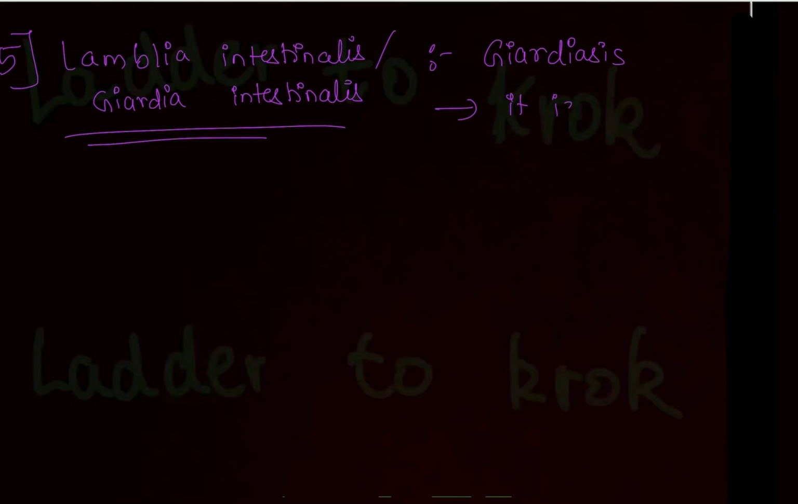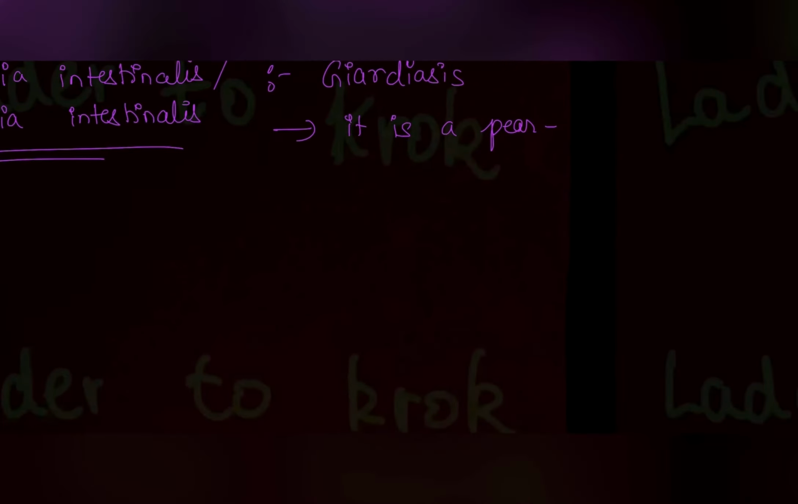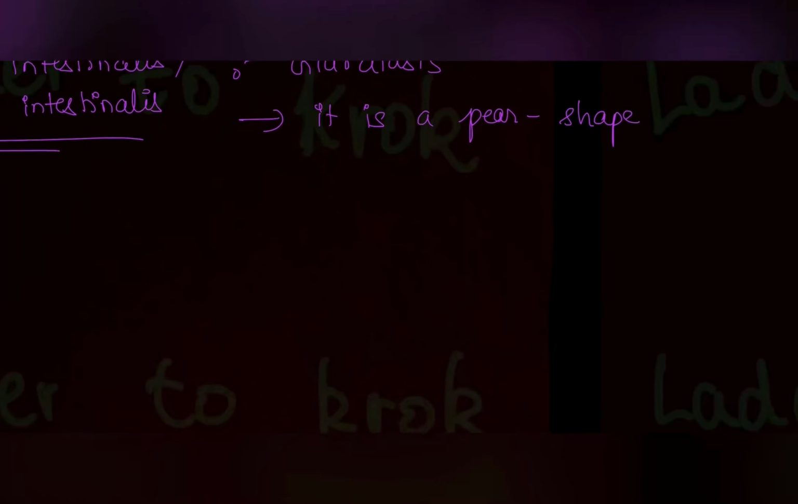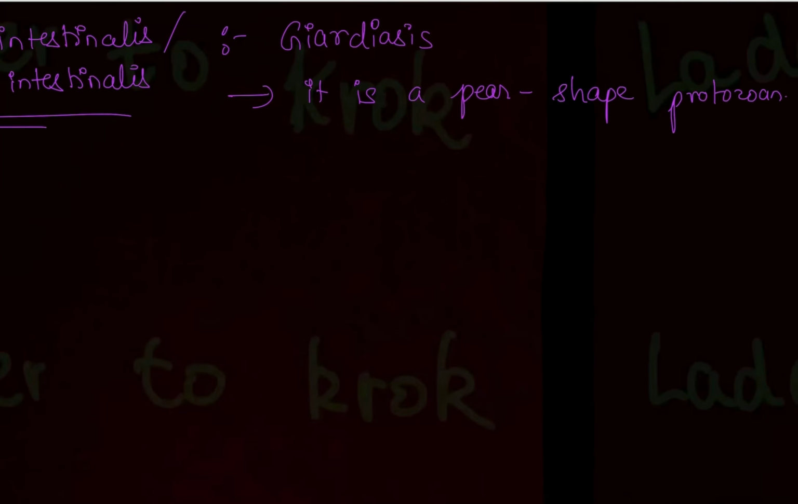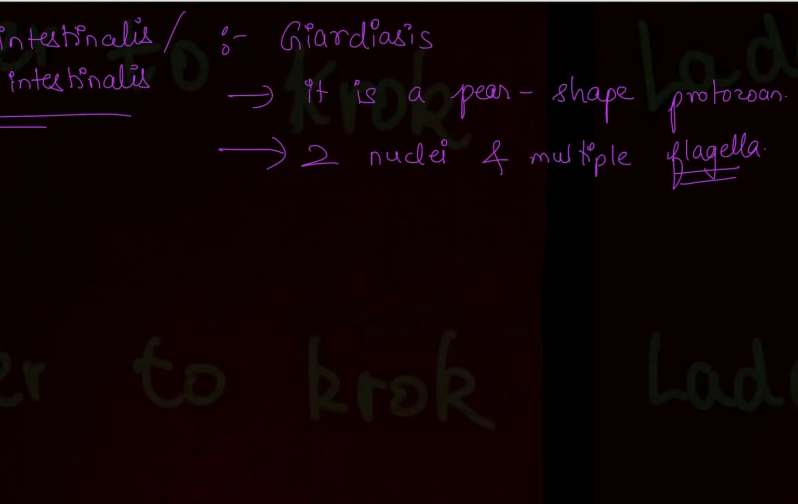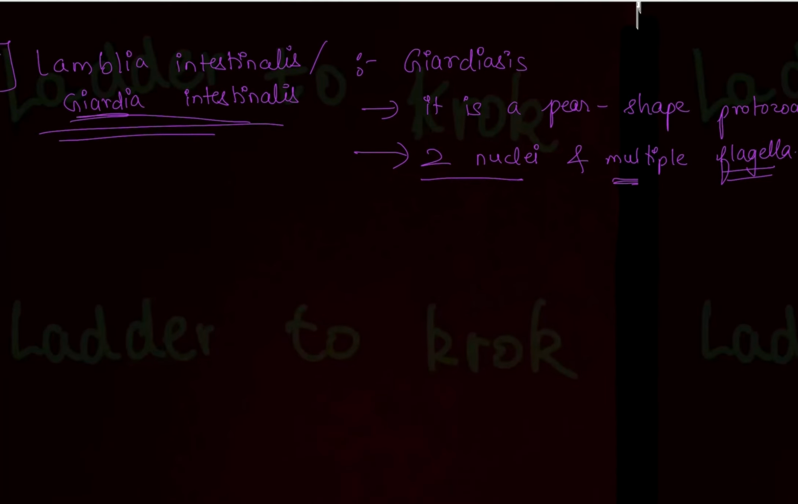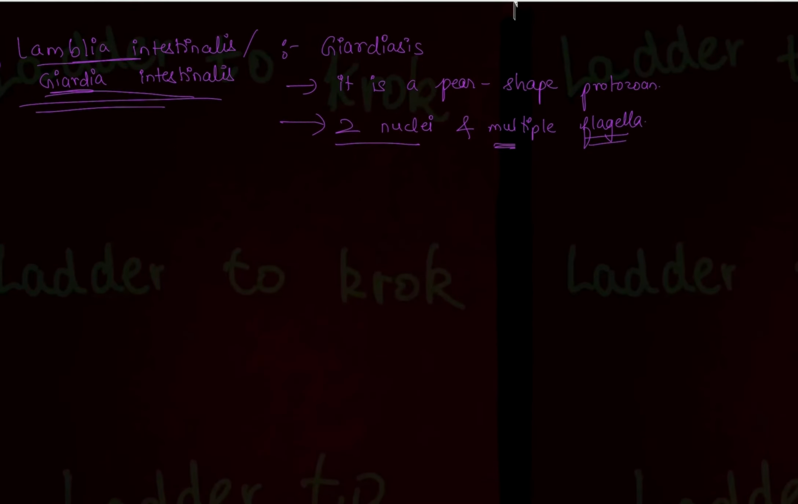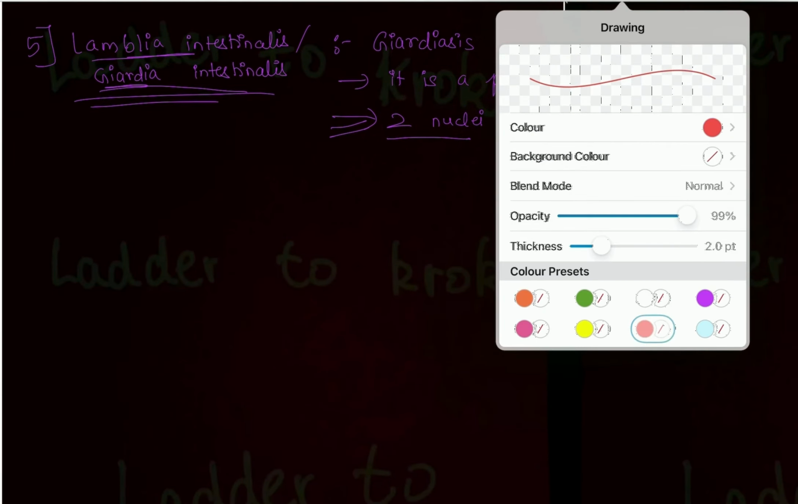It is a pear-shaped protozoan. The shape is not very important, but you should know this shape. Okay, pear-shaped protozoan. One more important thing you should remember is that it has 2 nuclei and multiple flagella. For multiple flagella, sometimes they number the flagella. Sometimes they'll give you that it has 4 flagella, 6 flagella, 2 flagella. At that time, 2 also indicates multiple. Okay, so if they give you 2 nuclei plus multiple or some kind of a number with flagella, then your mind should think about this Giardia intestinalis or Lamblia intestinalis. The second point is the very, very important point. Okay, so please remember it.